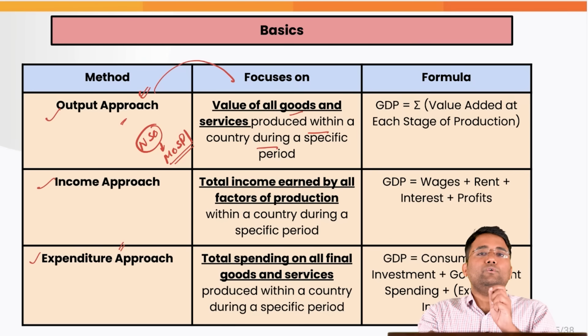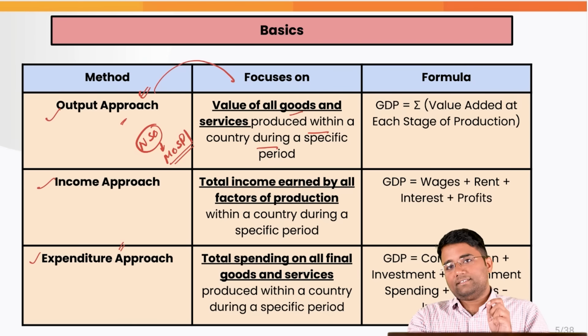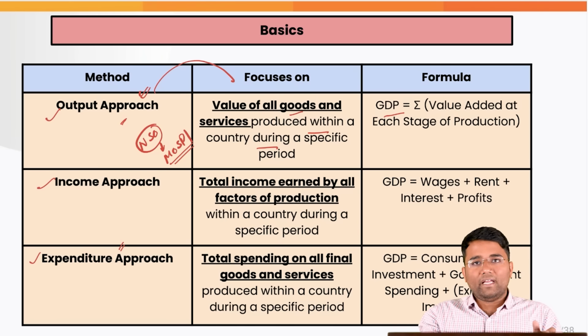Whatever the value which is added by all the economic activities for all the sectors at each stage of production, when we add all that, then we'll get the GDP by the value added method or output approach.